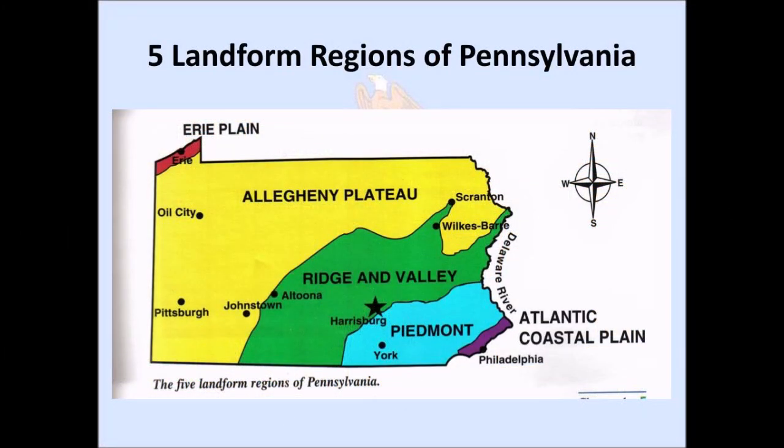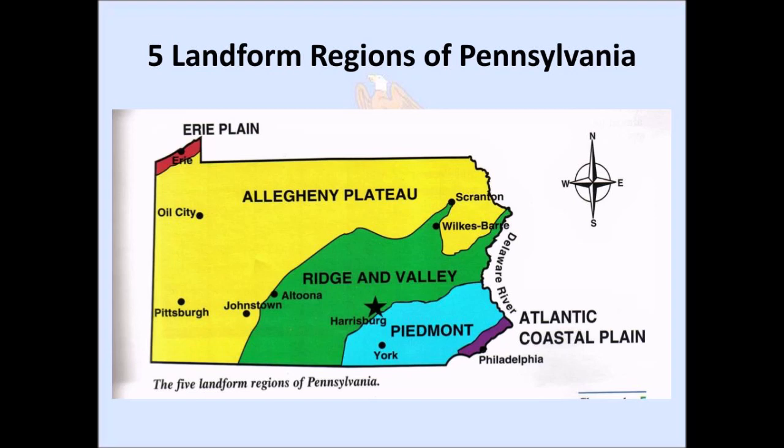Landform regions. With it being the 33rd largest state by land area, Pennsylvania contains a diverse array of different landforms. The state contains 5 different landform regions, as the map on screen shows. These regions include the Atlantic Coastal Plain, a small lowland region along the Delaware River, which includes the city of Philadelphia, the largest city in Pennsylvania, which is also where the Declaration of Independence was signed.